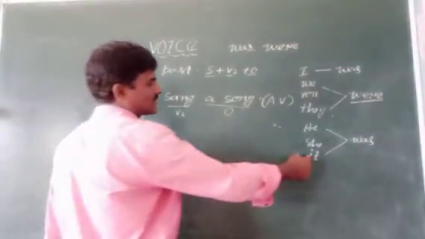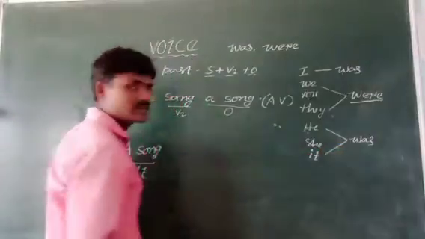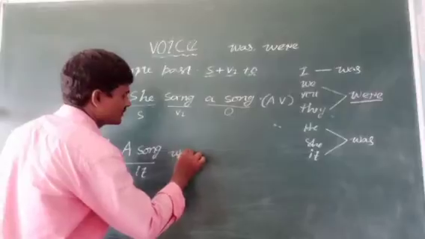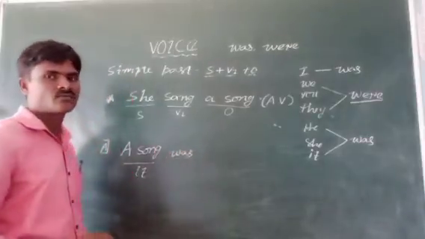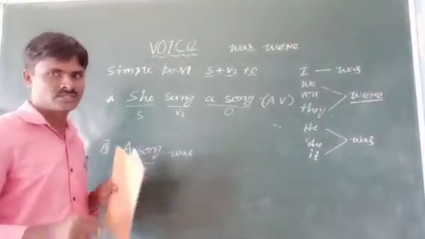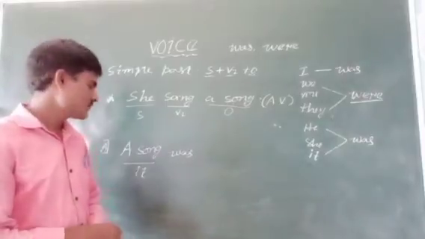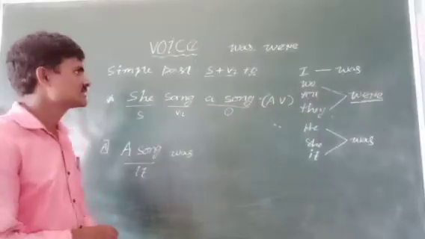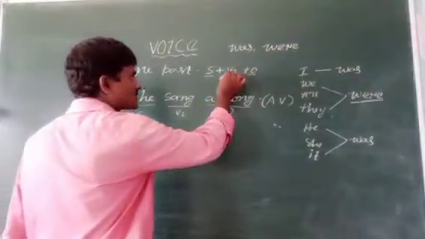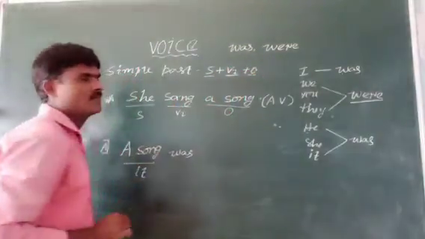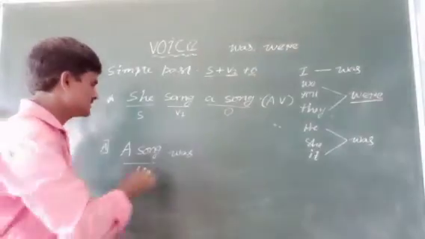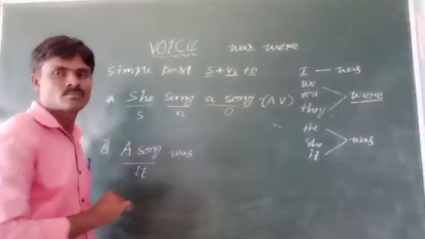Was. Sir, why should we not use is here? Because it is in past tense. By seeing the V2 form, you have to understand that this is past tense.